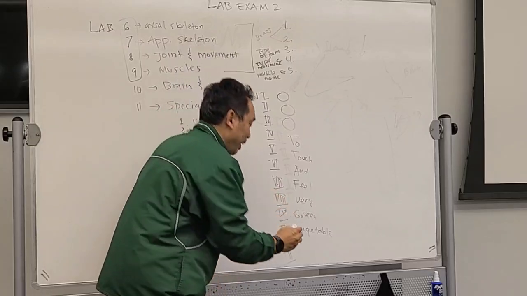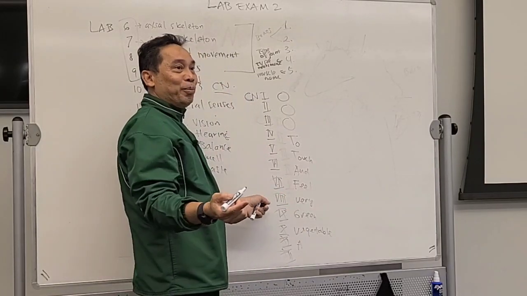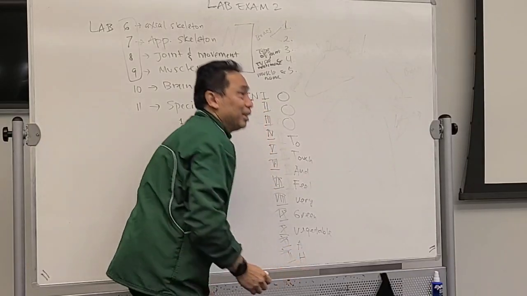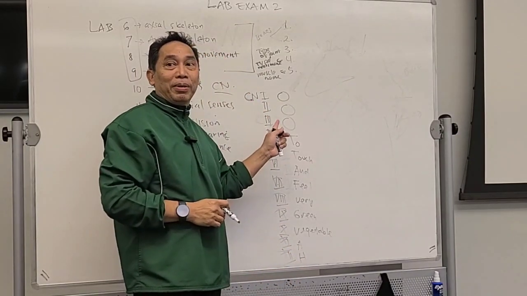Number 11 starts with A. You don't have to say anything. And number 12 starts with H. So this is the way I remember the names.